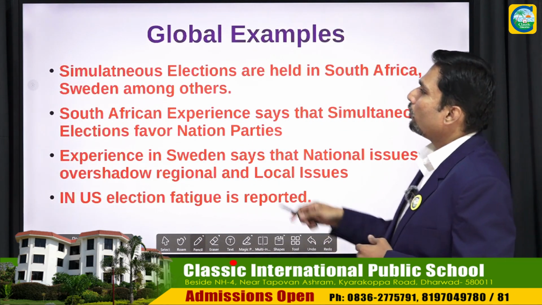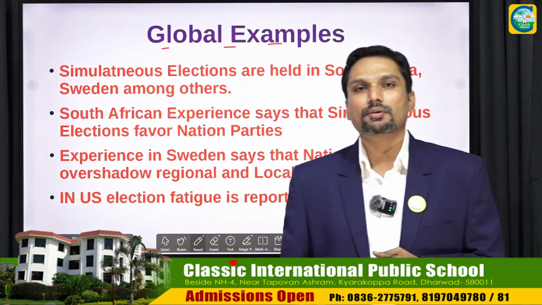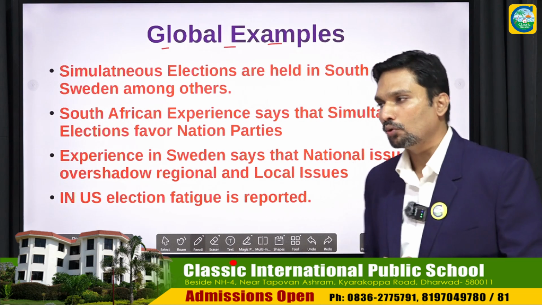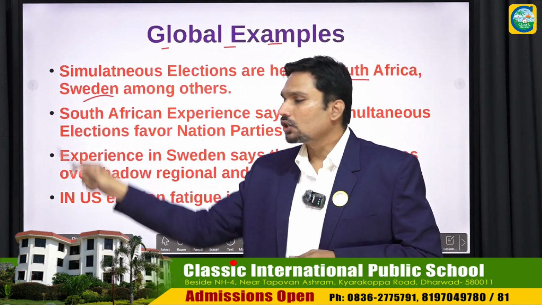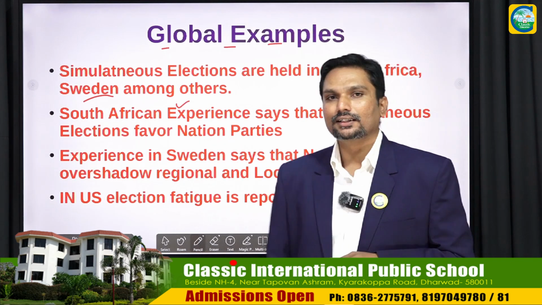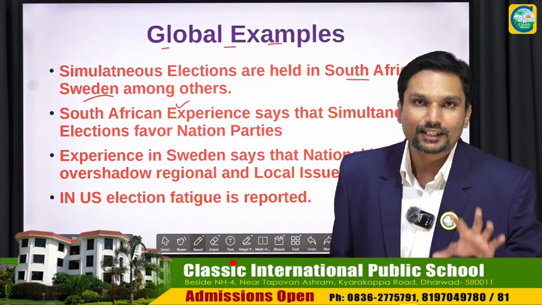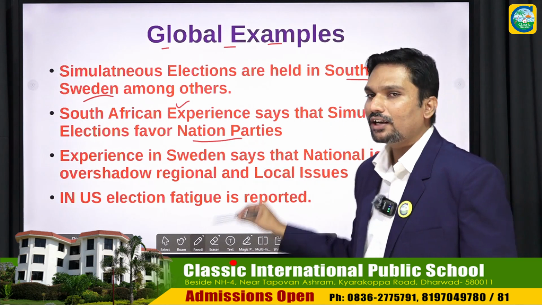Now let us look at some global examples. As I told you, there are many countries which have already implemented simultaneous polls, and among them are South Africa and Sweden. In South Africa, the experience is such that the people over there prefer national parties over regional and local parties.